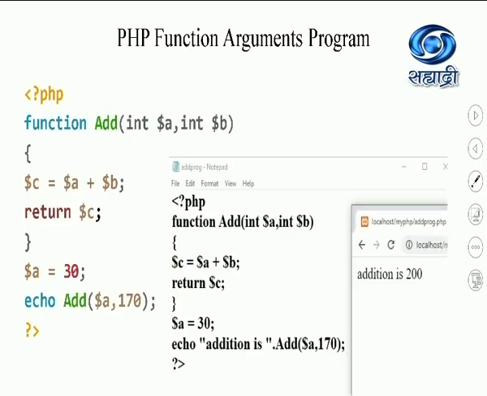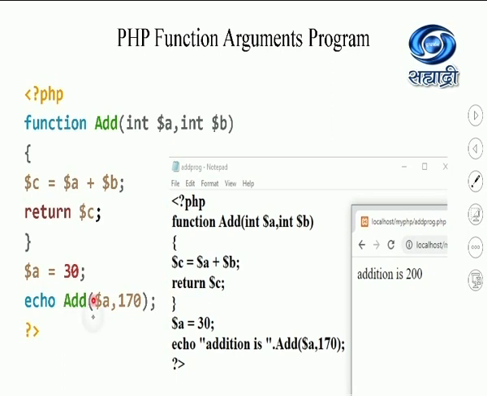So let us see one more program which has arguments. Here I have passed 2 arguments or 2 parameters. So over here observe the first variable a has value 30. And that value I am passing over here. I am adding directly a hard coded number over here. So you can directly pass the number inside the function.